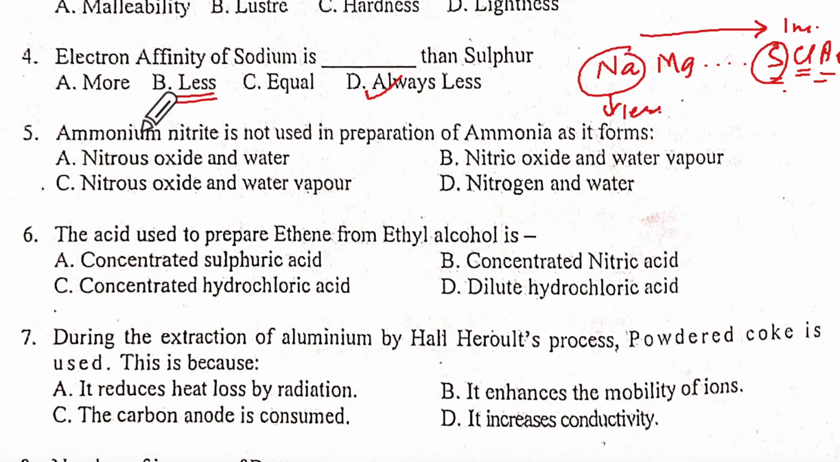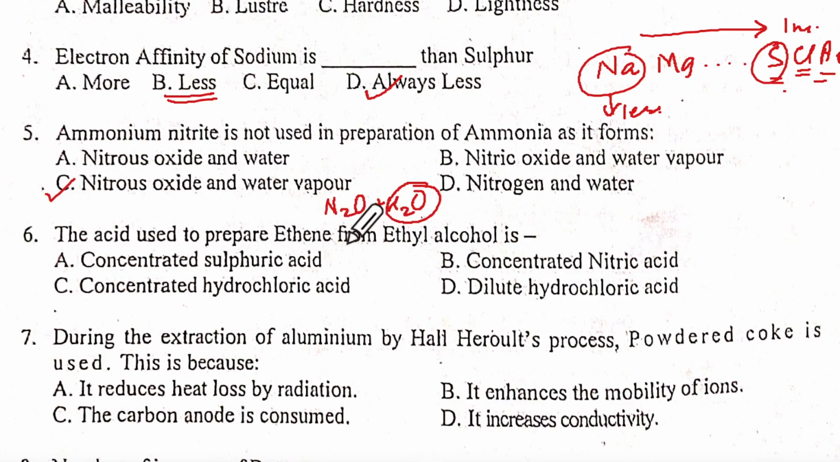Okay, so ammonium nitrate is not used because it is explosive. It decomposes. It forms N2O plus H2O. What is N2O? Nitrous oxide, water vapor, and nitric oxide, water vapor, and nitrogen and water. So N2 and water, and this is explosive. That means when I heat it, will this be water or water vapor? Water vapor. So the option is C.